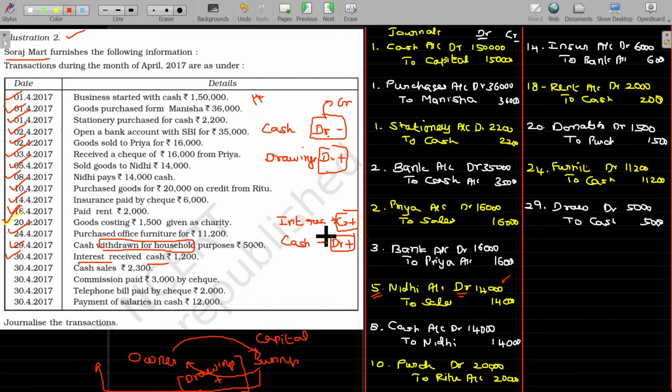So debit also increases, credit also increases. To increase the debit, you have to debit. To increase the credit, it should be credited. So the final entry being cash account debit to interest received account. So on 30th, the entry being cash account debit to interest received. Is that okay? The value being 1,200.